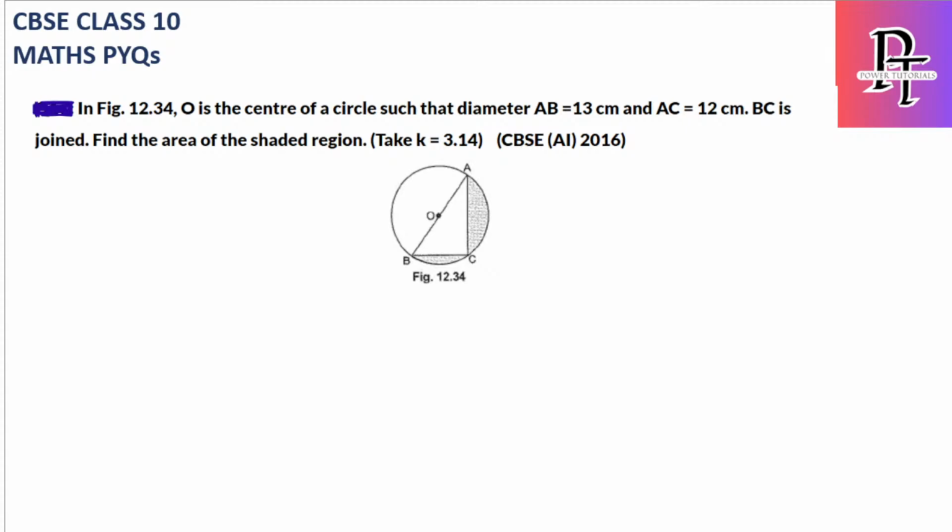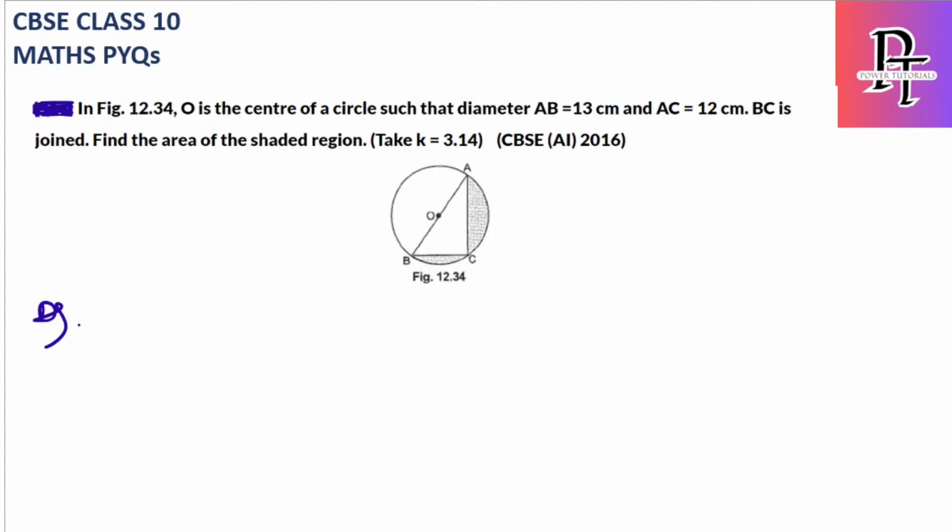Okay. In this question, O is the center of a circle whose diameter is D, AB is 13, AC is 12, and BC is joined. Find the area of the shaded region. So this is an easy question. Simply, draw the shaded region in a bigger circle.